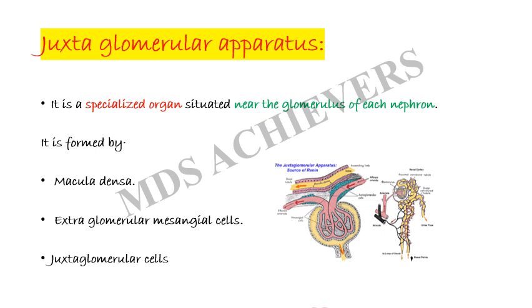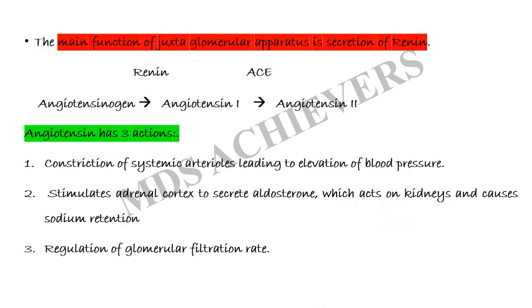The juxtaglomerular apparatus is a specialized organ situated near the glomerulus of each nephron, and it is formed by the macula densa, extraglomerular mesangial cells, and juxtaglomerular cells. The main function of the juxtaglomerular apparatus is the secretion of renin. Angiotensinogen is converted to angiotensin 1 in the presence of renin, and angiotensin 1 is converted into angiotensin 2 in the presence of ACE, that is angiotensin converting enzyme.